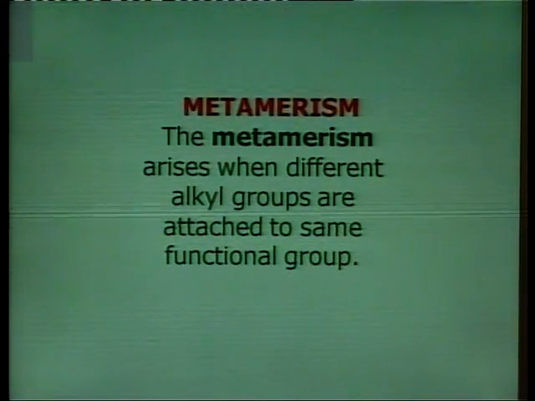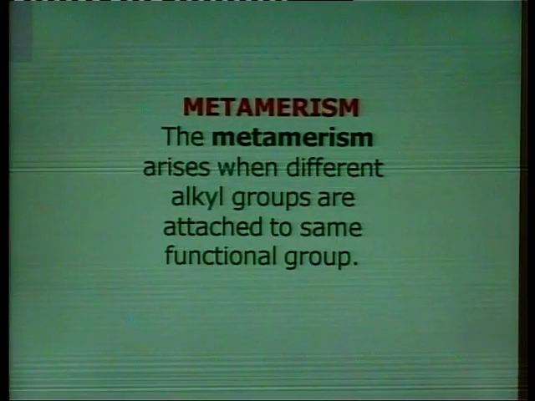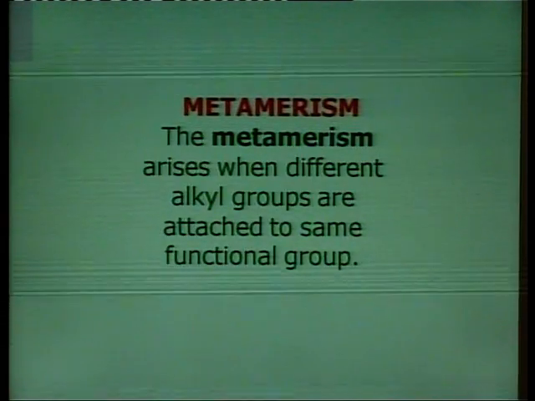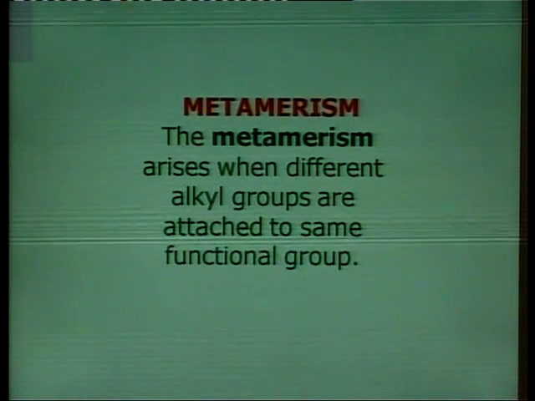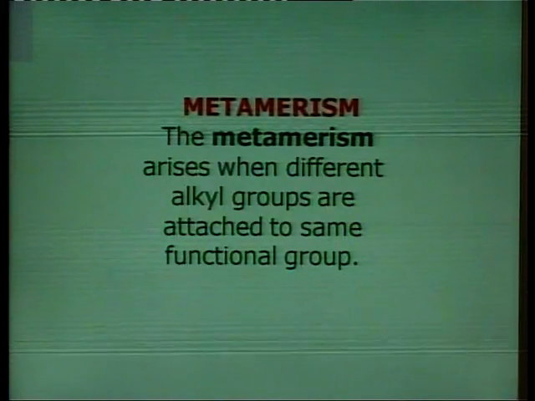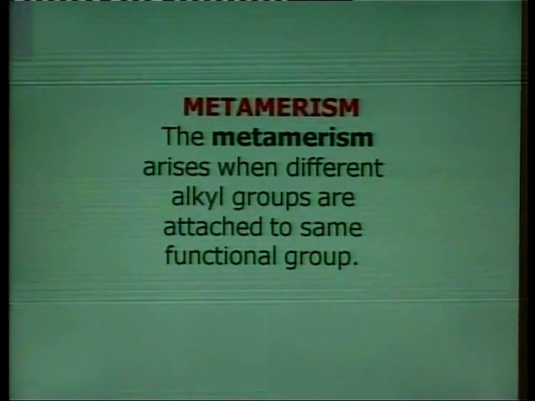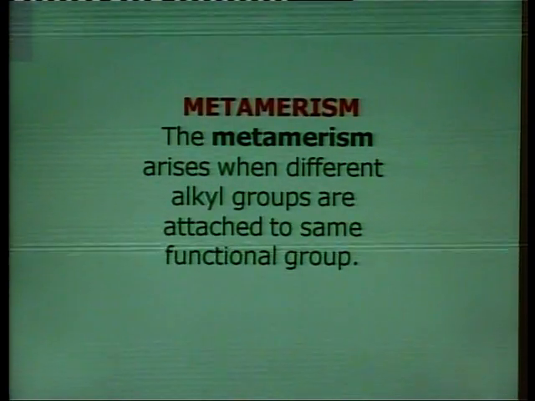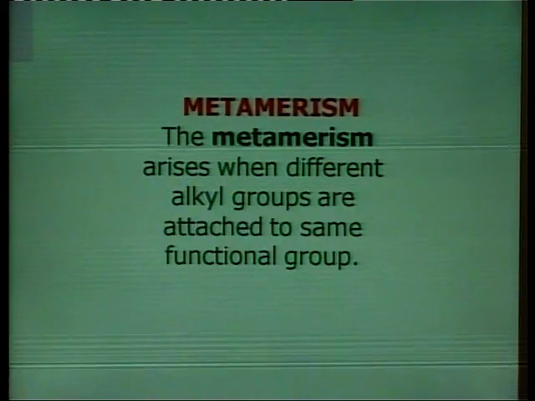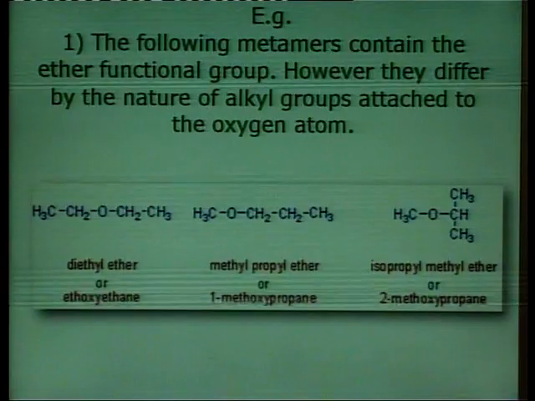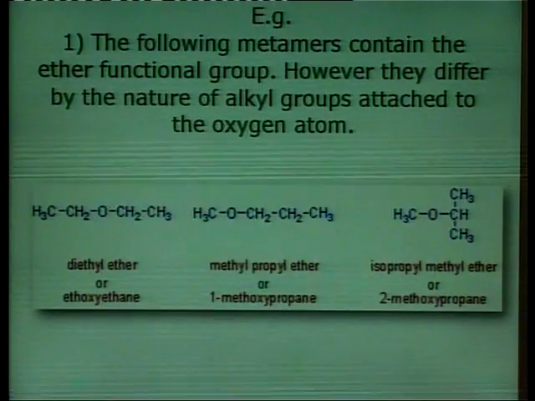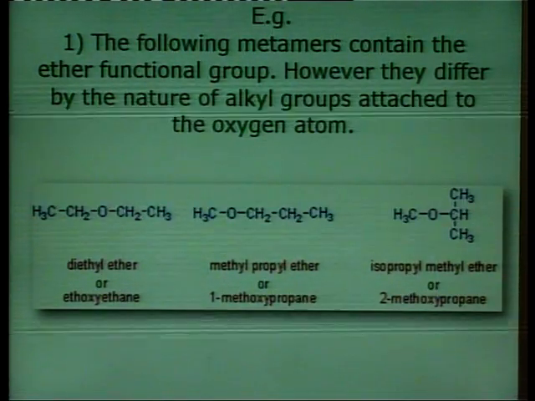So, the next type of isomerism is metamerism. Metamerism arises when different alkyl groups are attached to the same functional group. Now, in this case, the functional group is the same, but there is a different arrangement of the alkyl groups on either side of the functional group. Now, taking the example of diethyl ether, methyl propyl ether or isopropyl